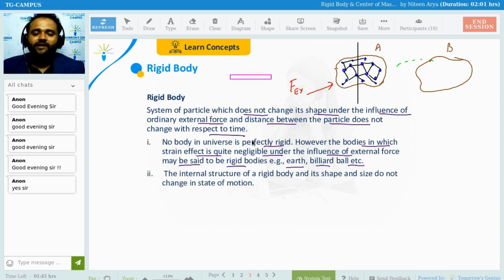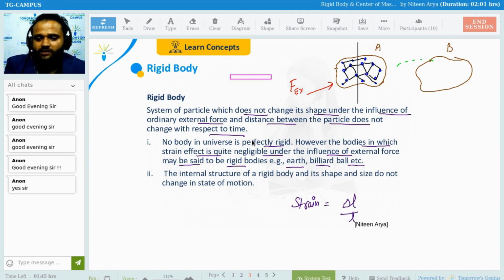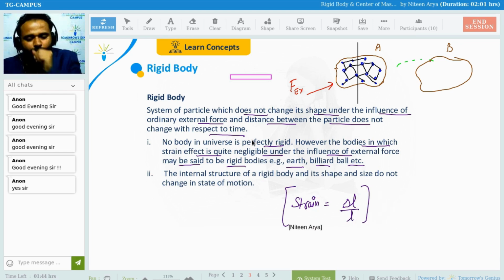What is the strain effect? The strain effect is basically whenever a body changes its shape easily. For example, a spring regains its shape. If you compress or extend it, it changes from its initial shape to a final shape, and then regains its shape. Strain is nothing but the change in length divided by the original length. We are going to see this in the next chapter, properties of solid matter: three types of strain, Hooke's law, modulus, and so on.